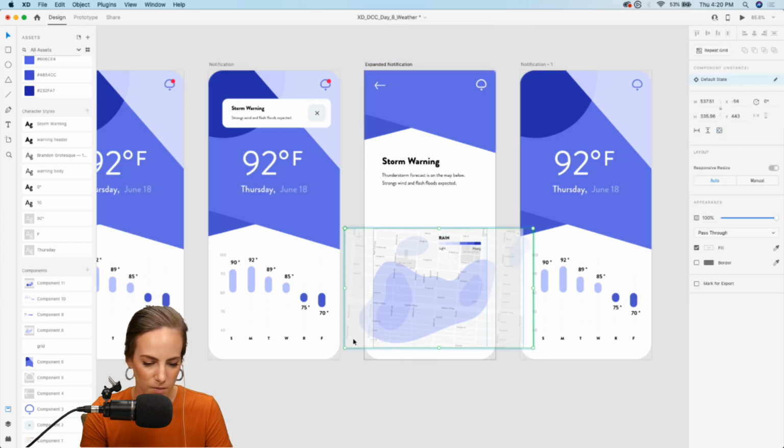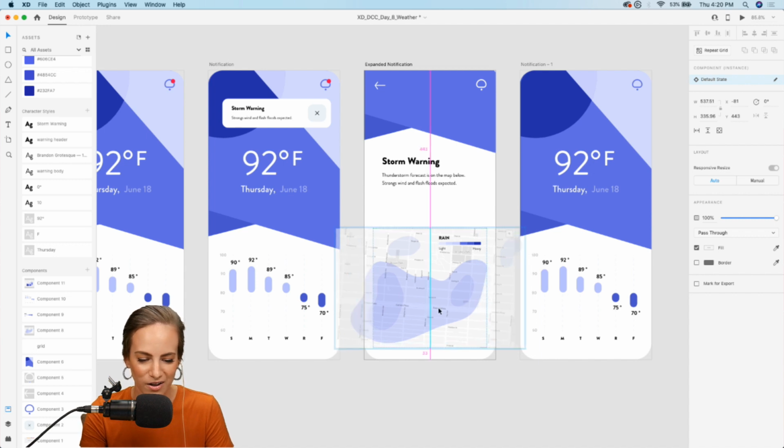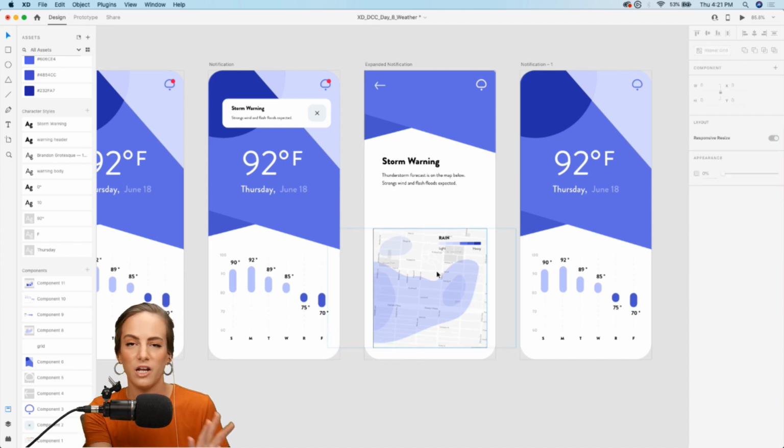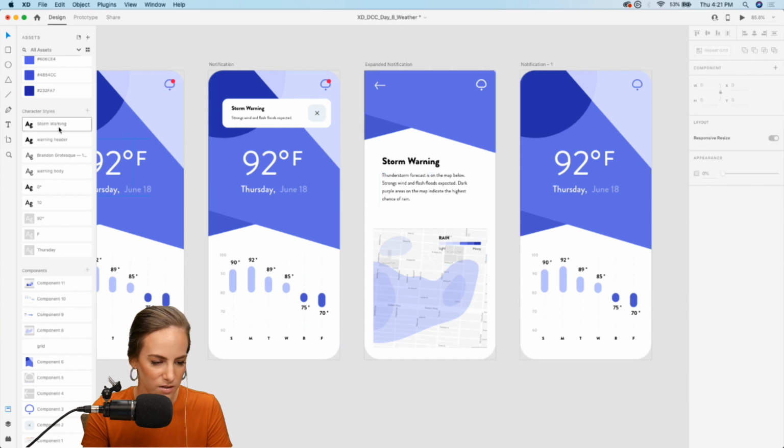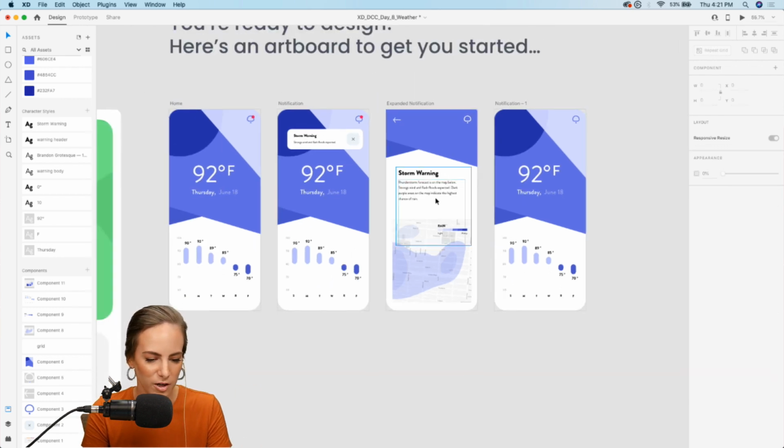And maybe we can make this a little bigger. Oh, never mind. It's fine there. But now the user can scroll around or pan around right in that map. And I just want to add a little bit more text so this is a little more filled in. So I'll just describe the map a bit. Dark purple areas on the map indicate the highest chance of rain. Something like that. And yeah, that looks pretty good.